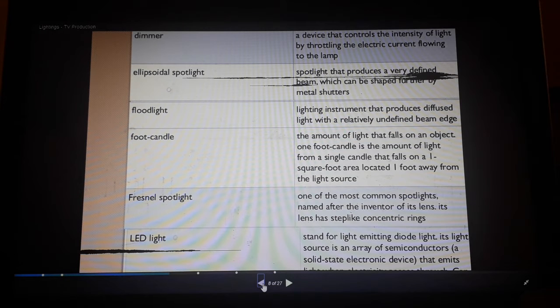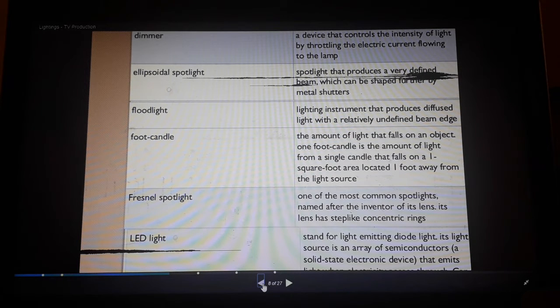Floodlight, a lighting instrument that produces diffused light with a relatively undefined beam edge. Fresnel spotlight, one of the most common spotlights, named after the inventor of its lens. Its lens has step-like concentric rings. LED light stands for light-emitting diode light.